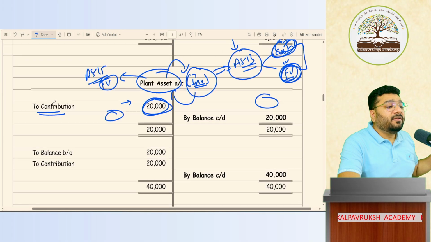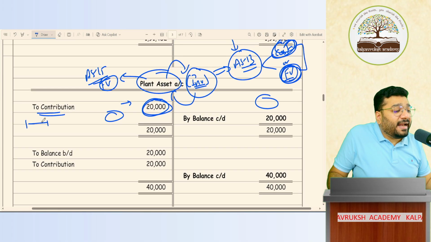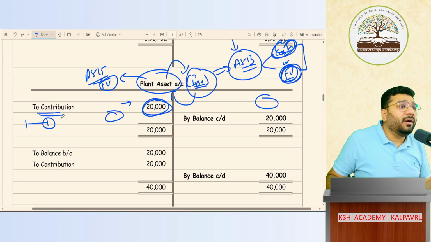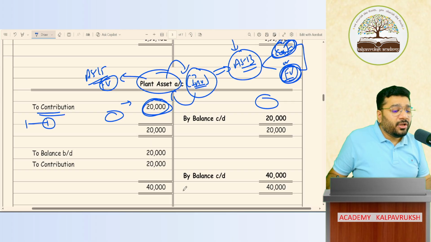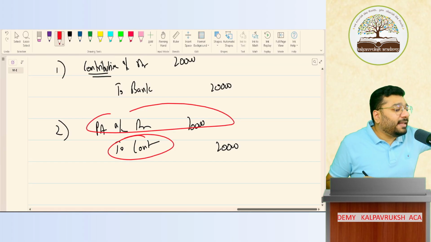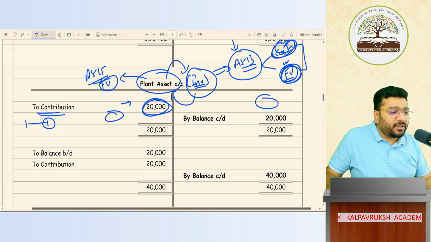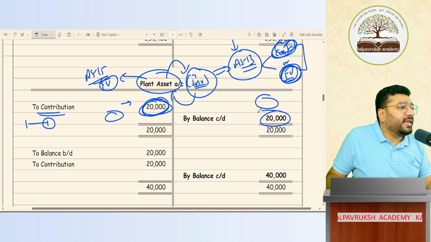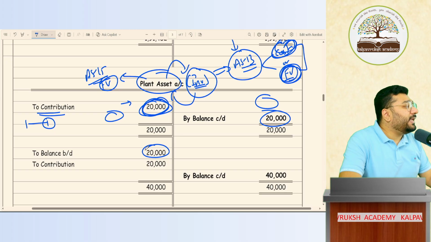So, first year end, I'm contributing 20,000 rupees. Got it, not got it? 20,000 rupees contributed. So what is the entry? Contribution to bank and then planned asset to contribution 20,000. That becomes the closing balance of year 1, and the opening balance of year 2.